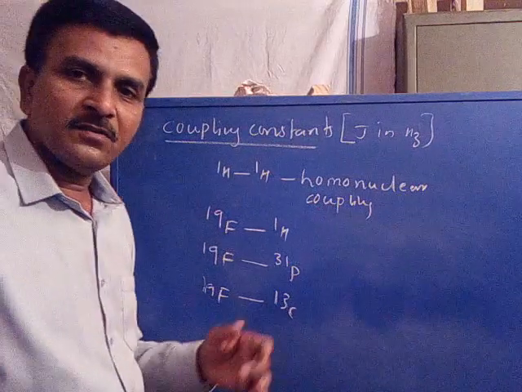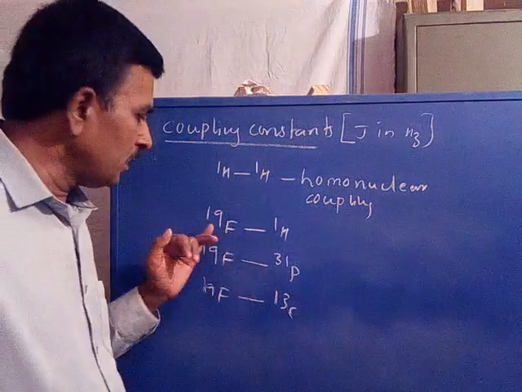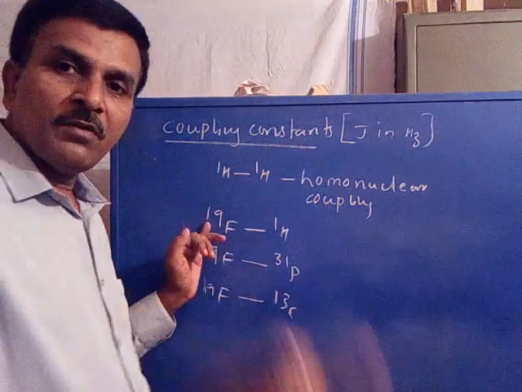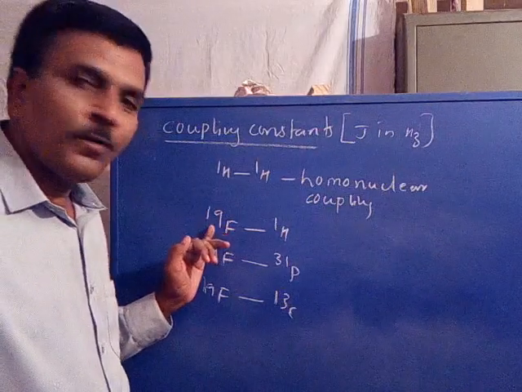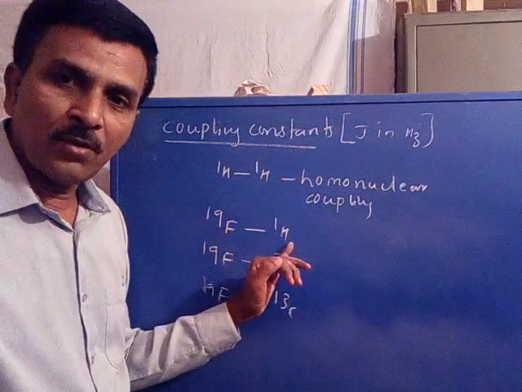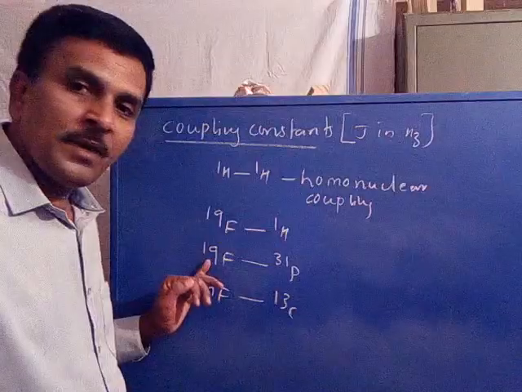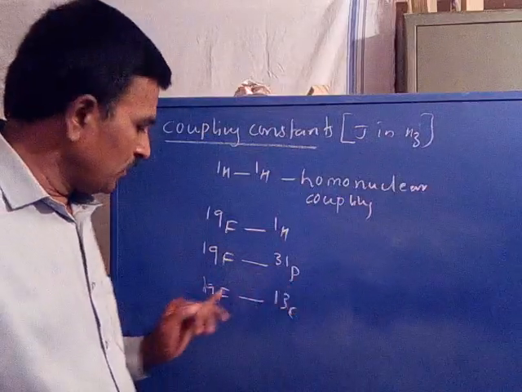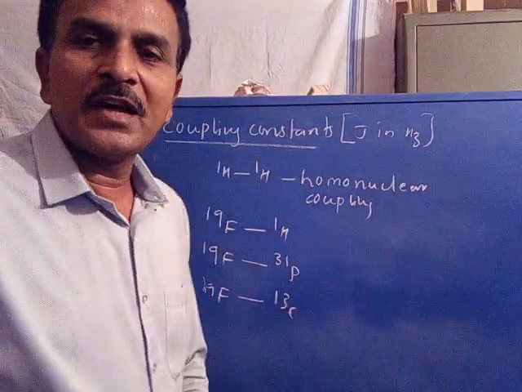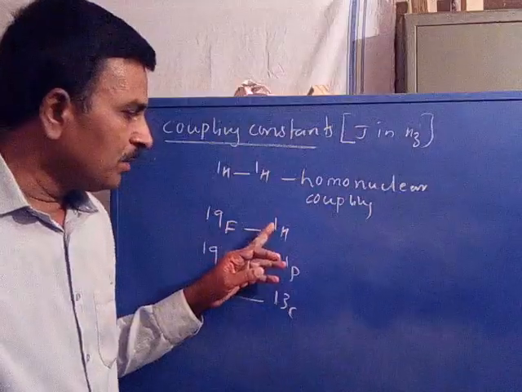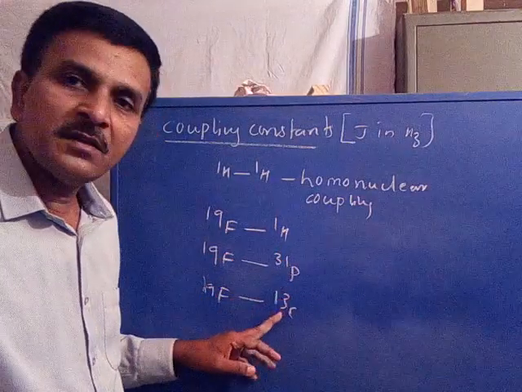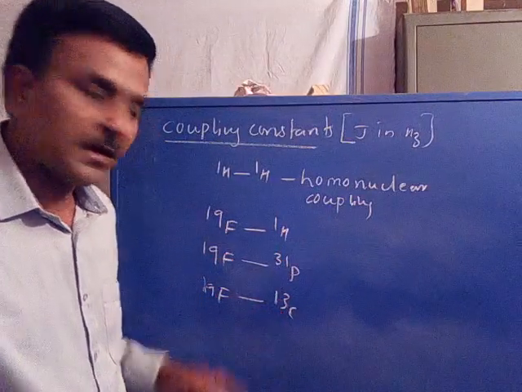You see what happens. Similar to proton, the fluorine is also involved in coupling. Fluorine may be coupled with proton nuclear spin, with phosphorus, and sometimes with carbon nuclear spin, as proton, phosphorus 31 and carbon 13 are all spin active.